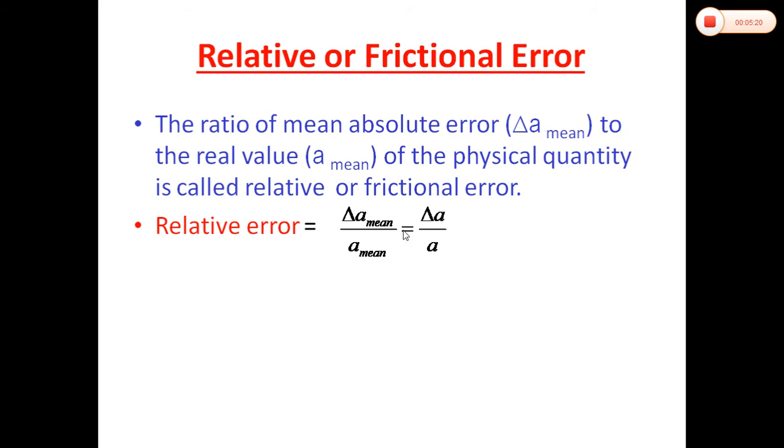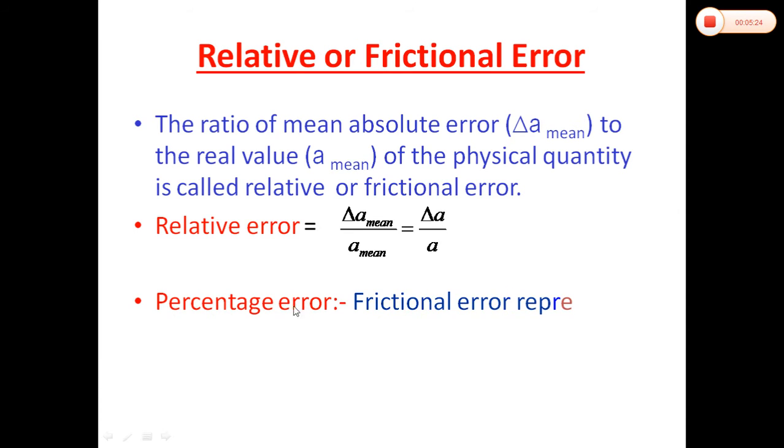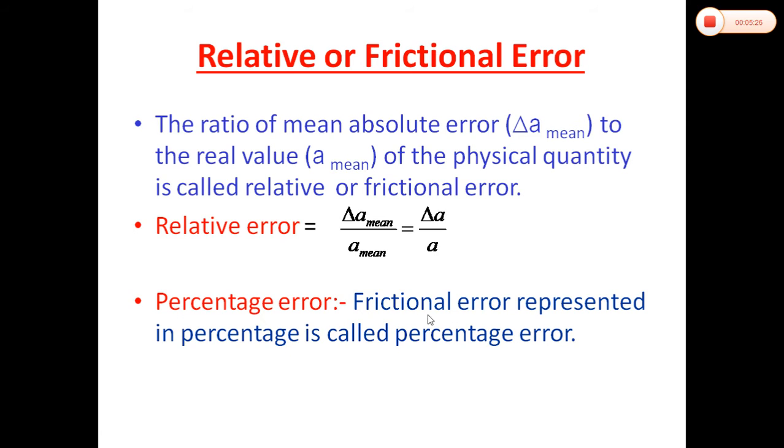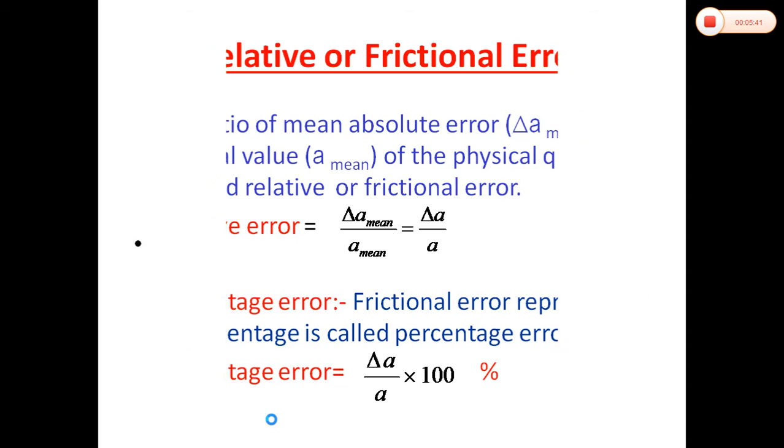In simple form we can write delta A upon A. Now percentage error. The fractional error represented in percentage is called percentage error. So if we multiply this relative error by 100, then we get percentage error. So delta A over A multiplied by 100, this is treated as percentage error.